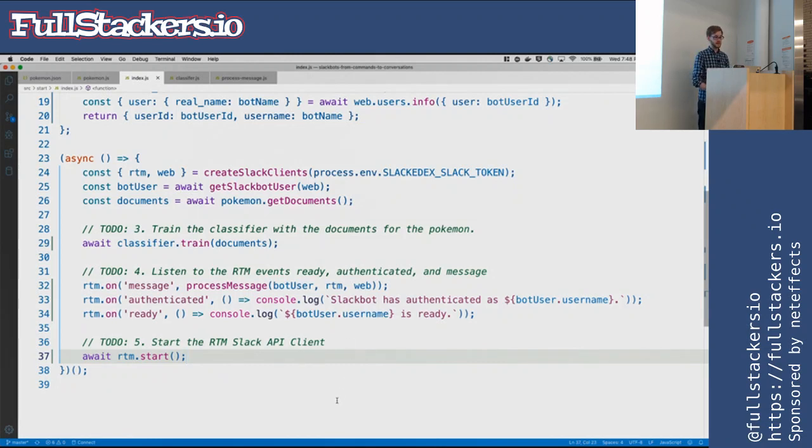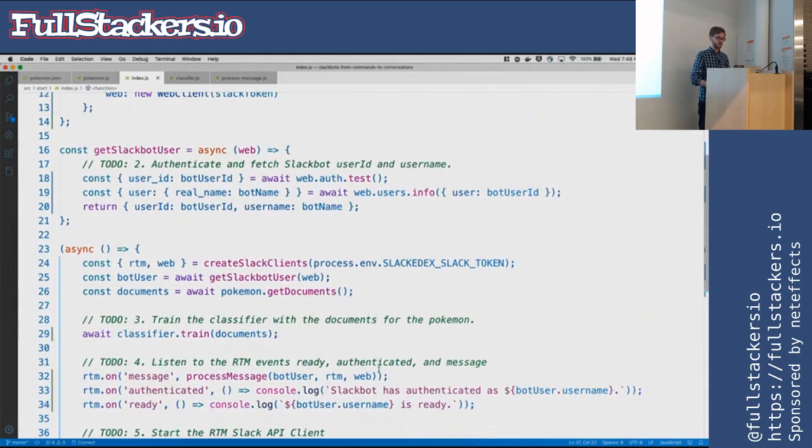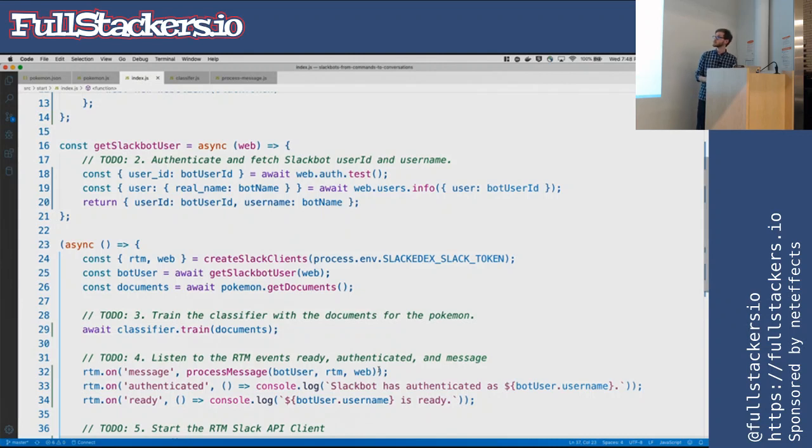So that's all we had to do to get a Slackbot up and running. It's 39 lines of code with a bunch of comments, but that's all we need. So Slackbots are fairly simple. And there's a lot of extra stuff in here as well.